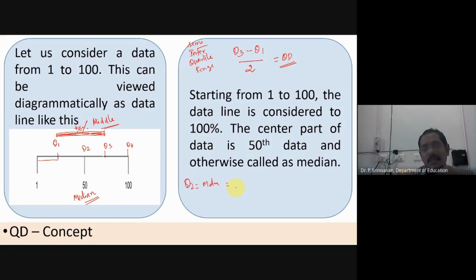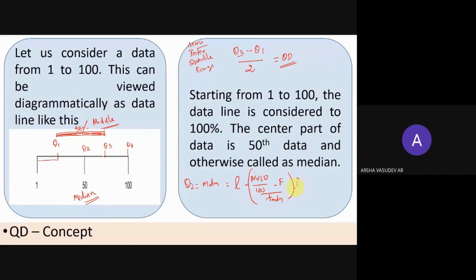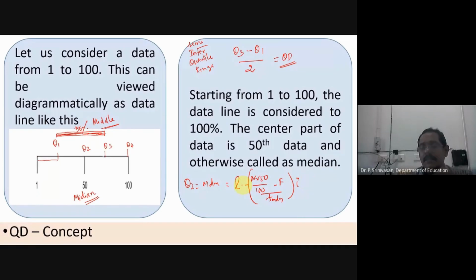It is the real lower limit of the median class, L, plus n into 50 by 100 minus f, divided by f, the frequency of the median class, into the class interval. Yes, this is the formula for Q2 for grouped distribution.